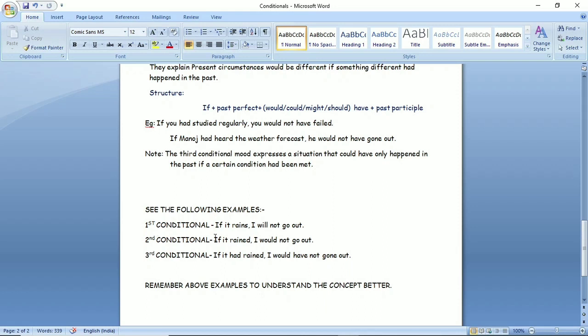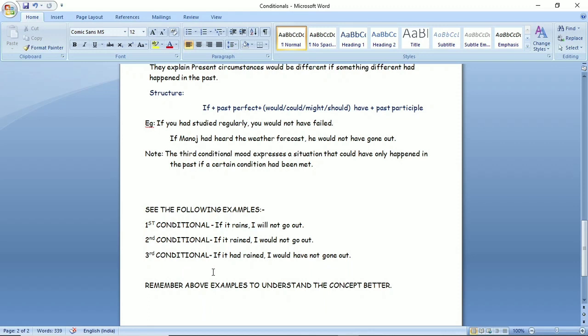First conditional, see the example. If it rains, I will not go out. Students, this sentence can be reversed also. For example, I will not go out if it rains. Right? Second conditional, if it rained, I would not go out. So you can see yourself that earlier I was using rains, now I have used rained. Earlier I was using will, and now in second conditional would. So it is very much clear how the forms of the verb, the modal, auxiliary is changing.